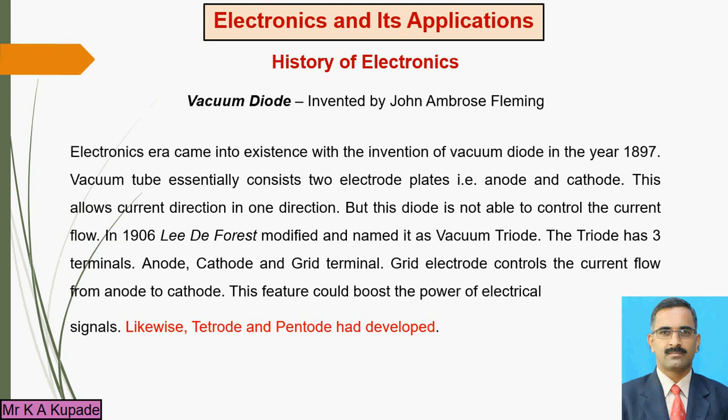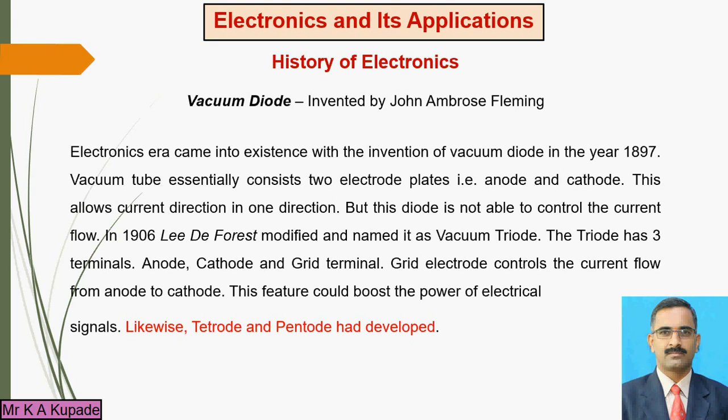But one problem with this vacuum diode is that there is no control of the flow of current from anode to cathode. So the invention by John Fleming was the first vacuum diode, considering these two terminals, anode and cathode, with current flowing in one direction. But there is no control of that flow of current.